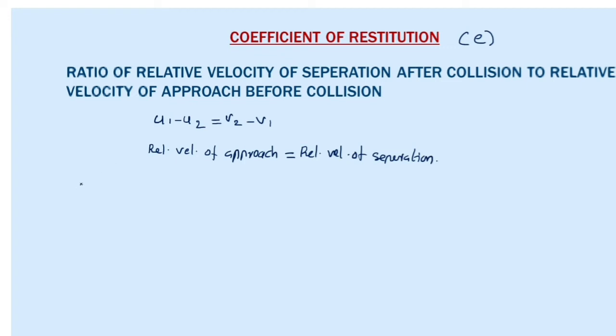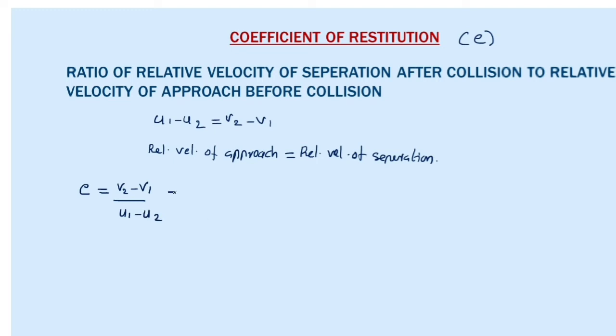So coefficient of restitution e is equal to the ratio of relative velocity of separation, v2 minus v1, divided by relative velocity of approach before collision, u1 minus u2.